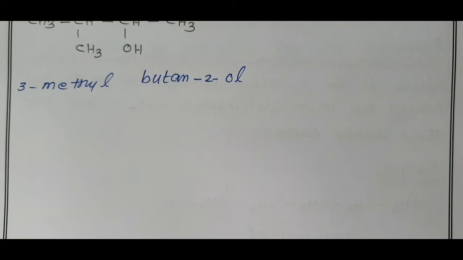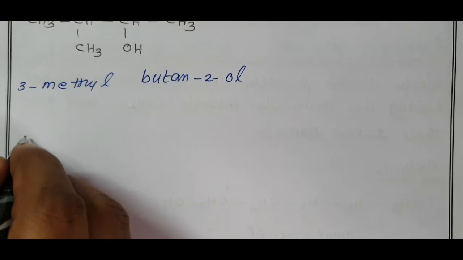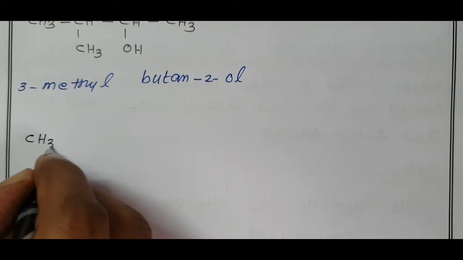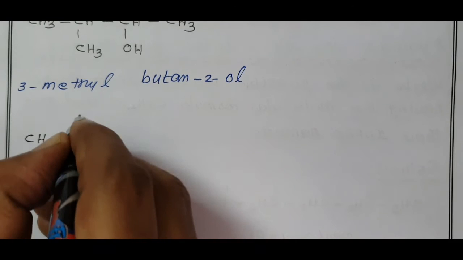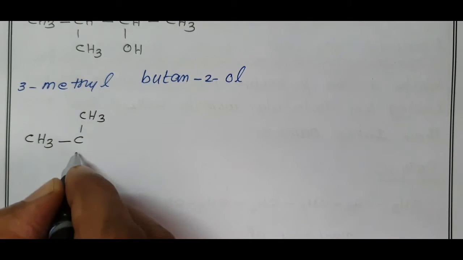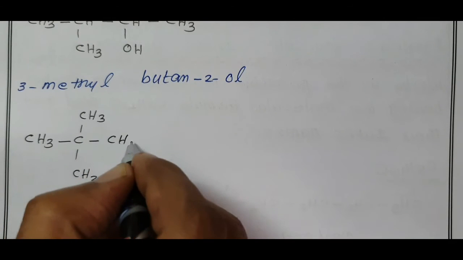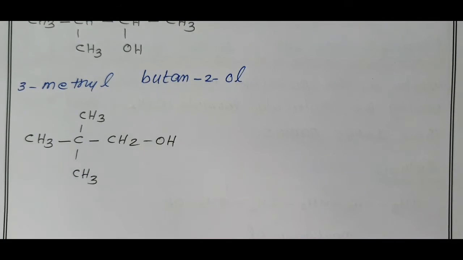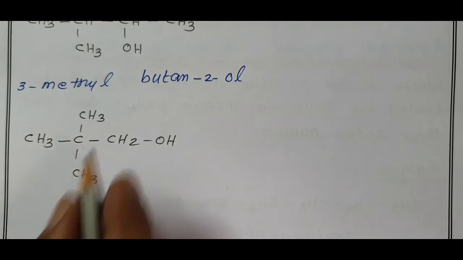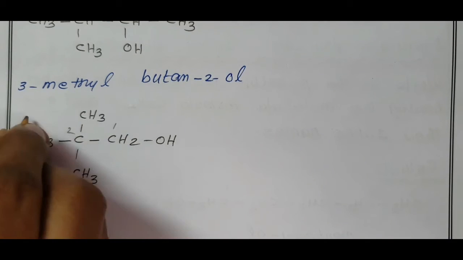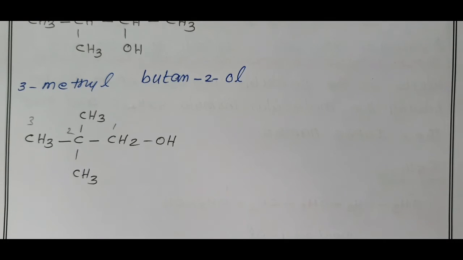Then finally, one tertiary butyl: CH3, neopentyl. Actually, this is neopentyl, CH3, CH2OH. Neopentyl alcohol. By giving numbering 1, 2, 3, the main chain contains only 3 carbon atoms.